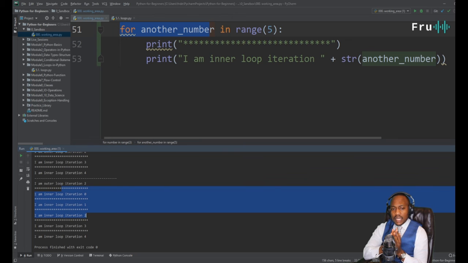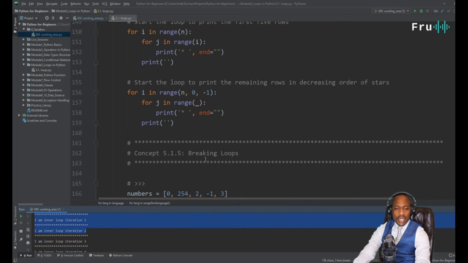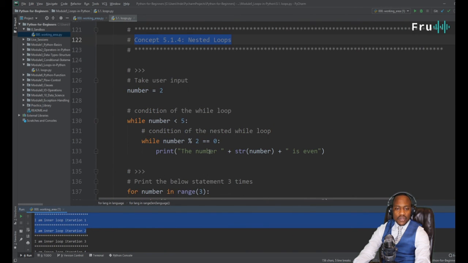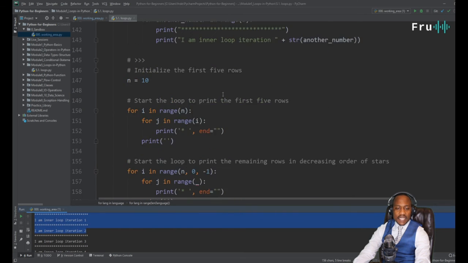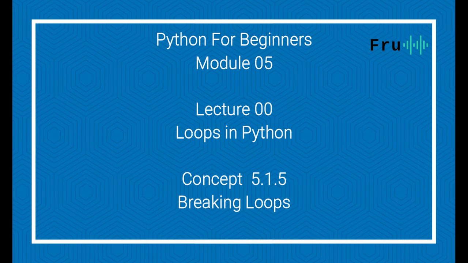Now I have a challenge for us. I can go through more of the exercises that we have, but guys, I will encourage you to check them out within the code that I have in my Git. So there are examples on nested loops, which you've seen. The next example would be around being able to break loops within Python.